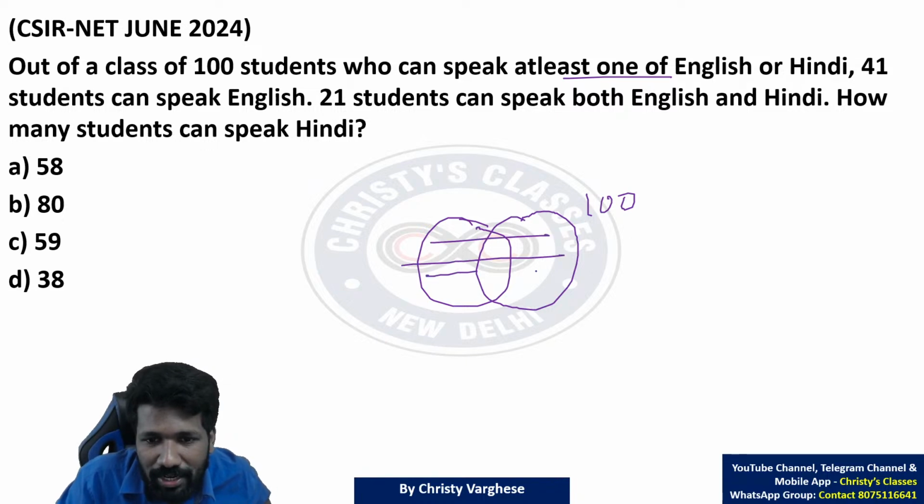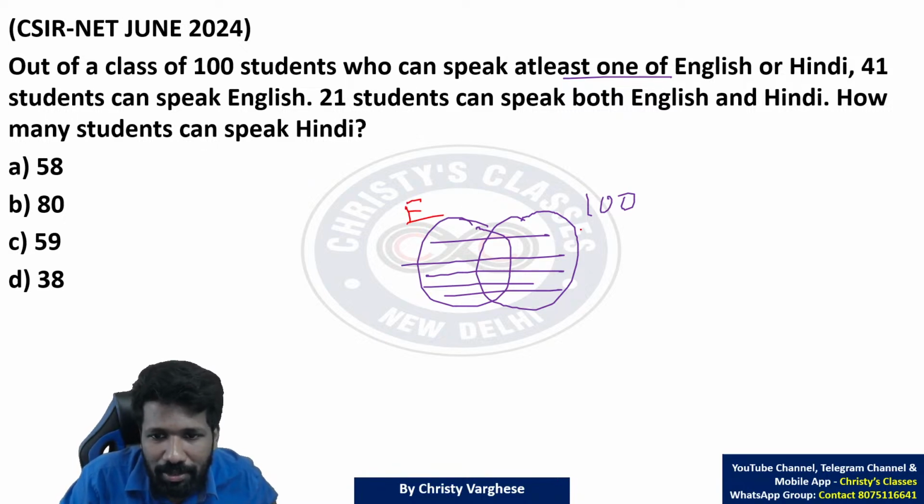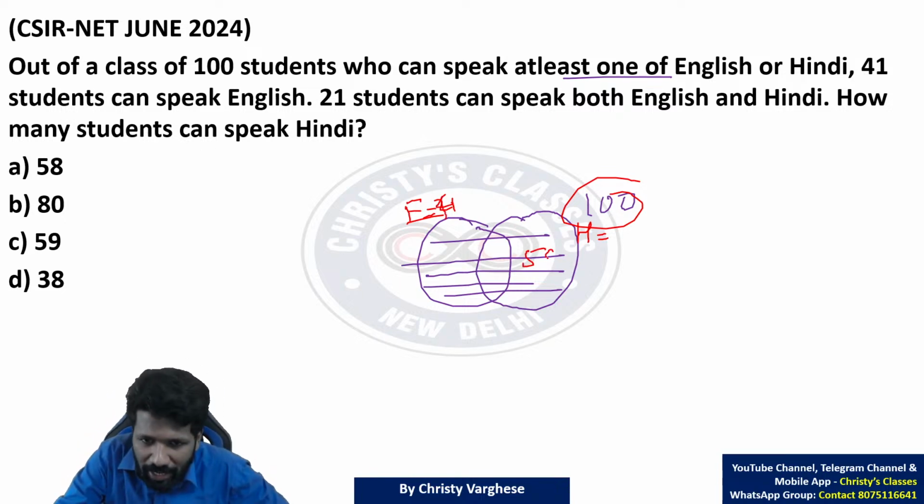This union is 100. What is union and all? If you have doubt, we will be discussing that in detail in our complete course. Anyway, this is English and this is Hindi. English is 41, so 100 minus 41, and 59 will be Hindi only speaking people.